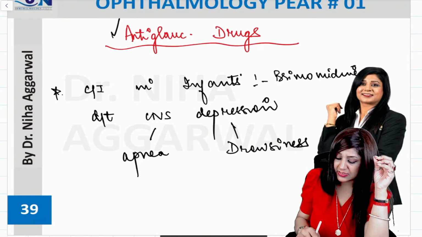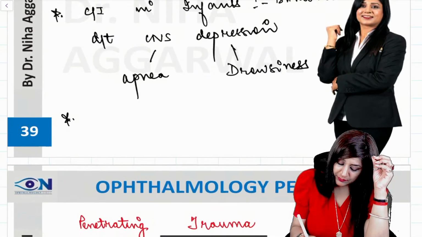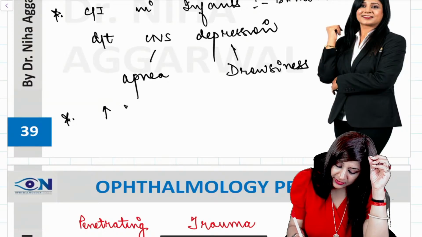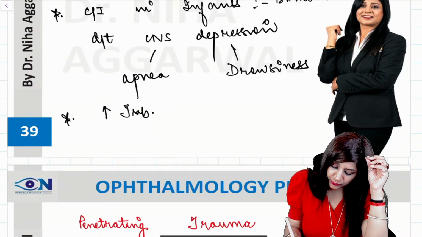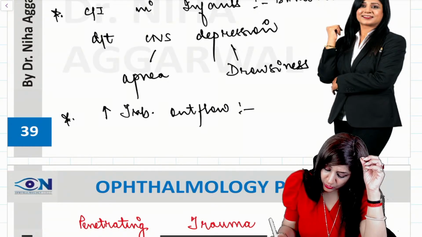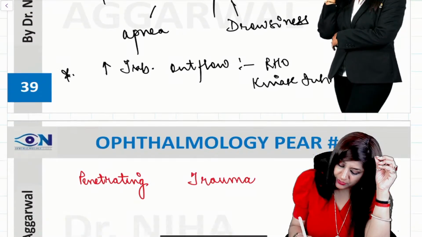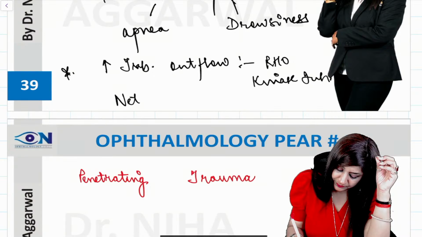The second important thing is which anti-glaucoma drug works by increasing the trabecular outflow. This is netarsudil, a Rho kinase inhibitor. Rho kinase inhibitor is there, where we have netarsudil.